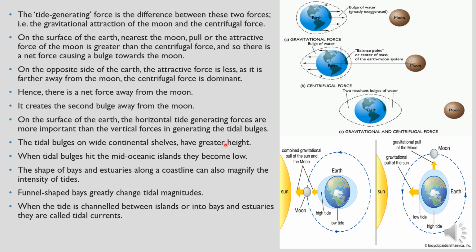Here you can see in this diagram, they are properly telling us the combined gravitational pull of the sun and the moon. The moon is over here and we have the sun over here. You can see the place where the moon is absent, there is low tide, but here the moon is present, so you can see how this bulging part occurs over here.